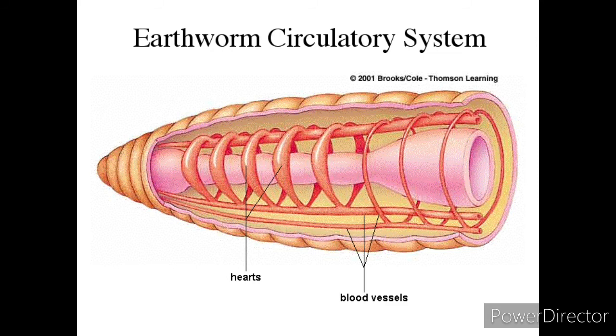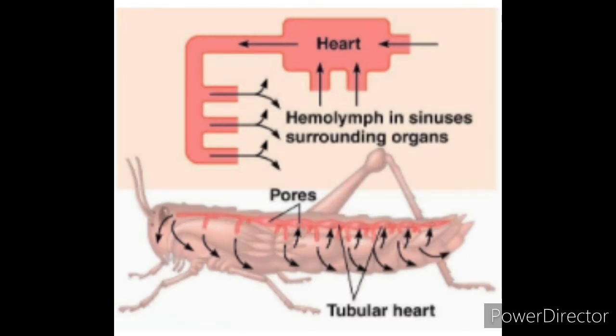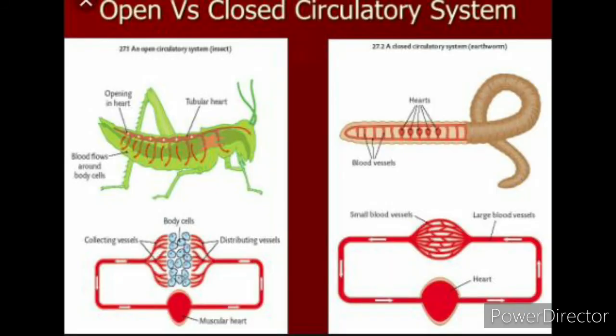In Arthropoda, a pulsatile organ to pump the blood has developed, that is the heart. But instead of flowing in blood vessels, the blood flows directly to the tissues, supplying nutrients and oxygen directly to the tissue. This type of circulation is called open type of circulatory system.